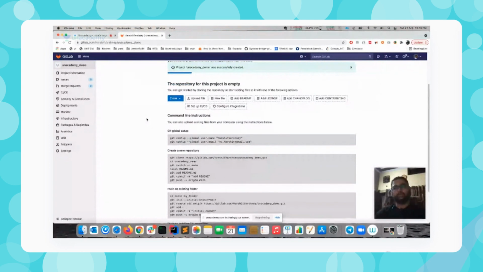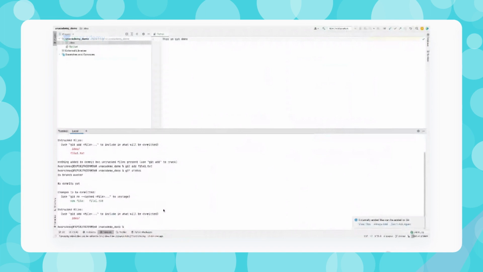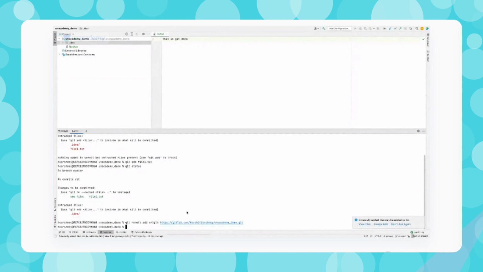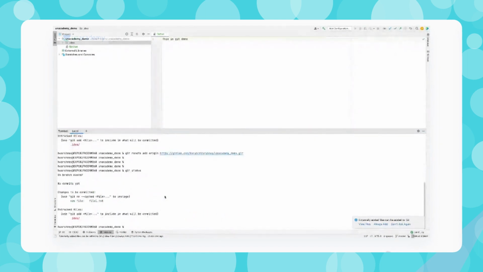So what we need to do is add this remote. Basically remote is something where your code is hosted. We have already done git init, now we just need to add the remote. So let me copy this command, which is basically telling me to add git remote origin to this particular URL. I have pasted this, and this has been added. Now if I again see the git status, this file is ready to commit, and now I can commit by using one command, which is git commit.